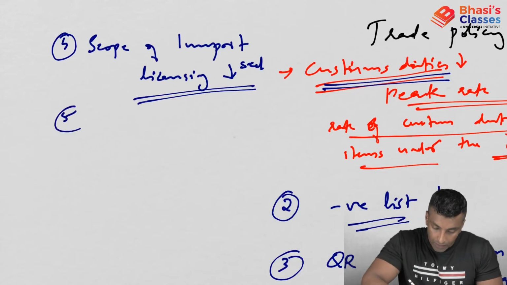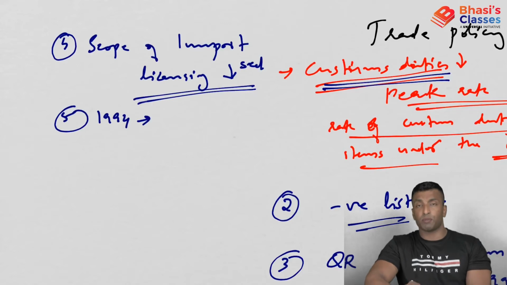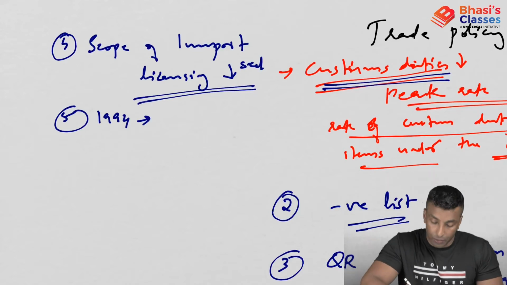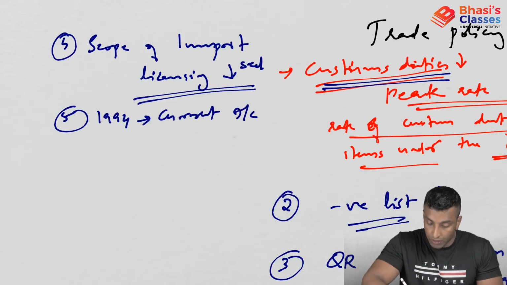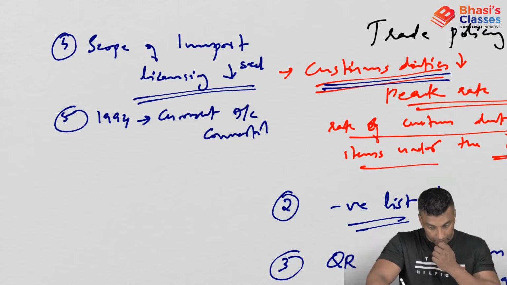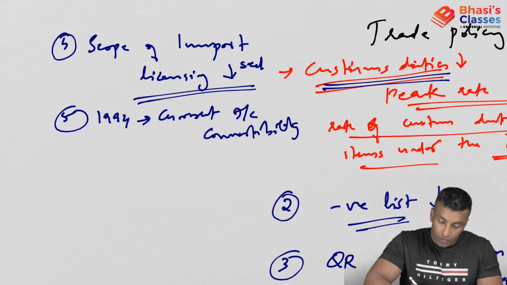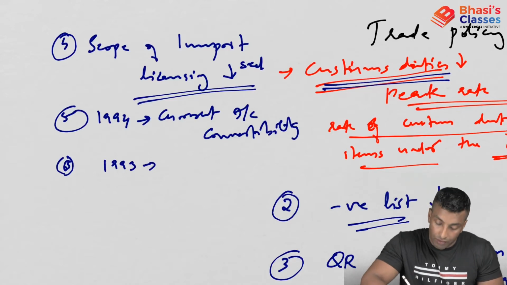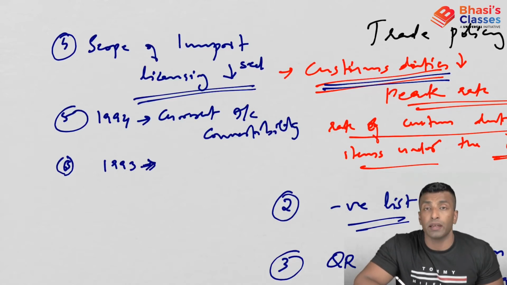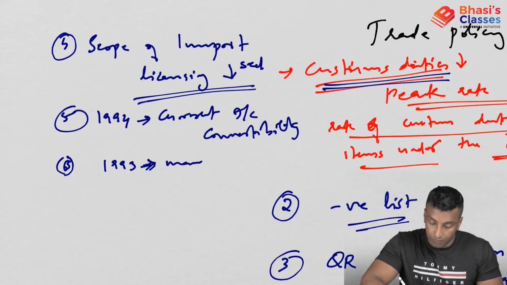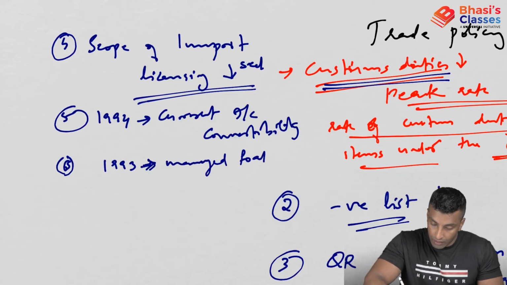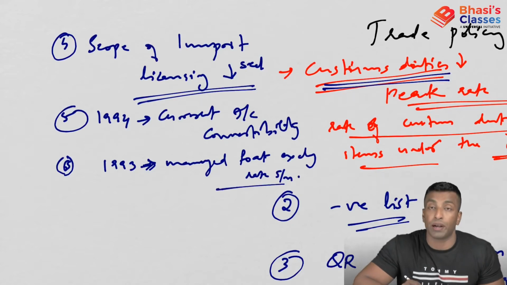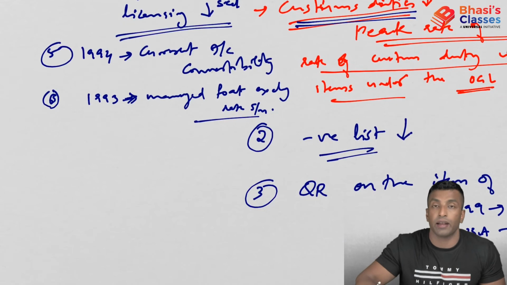Okay, next one. In 1994, we have already discussed this point when we discussed the capital market, so there was current account convertibility. So what will be the next one? In 1993, you can see till then we had a fixed exchange rate. Now we have a managed float exchange rate system. So basically liberalization of exchange you can see in 1993.